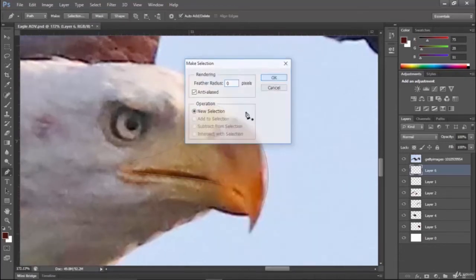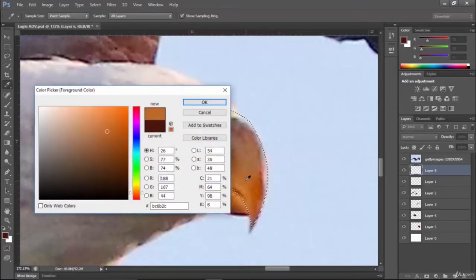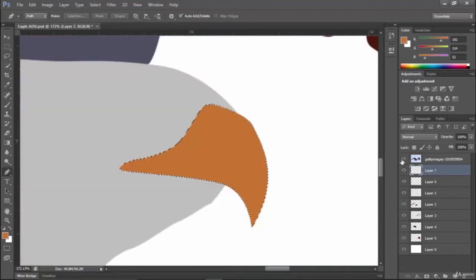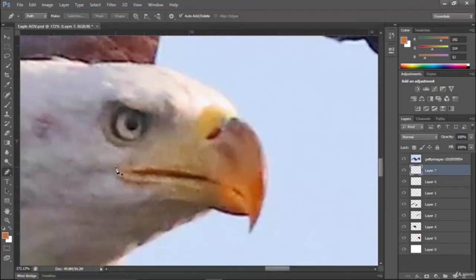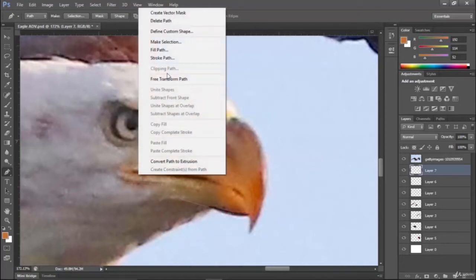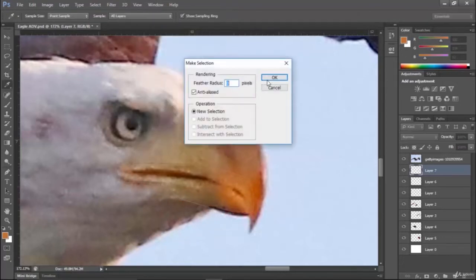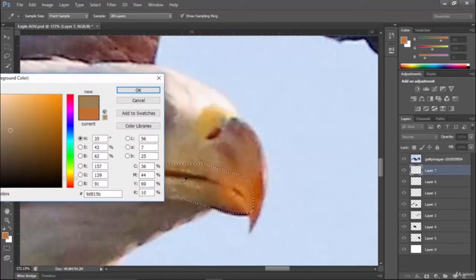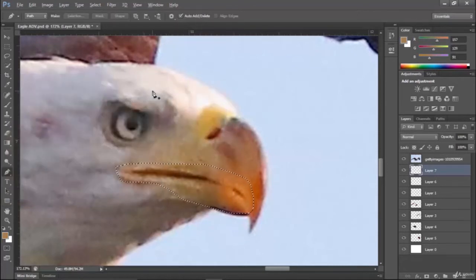Make selection, Alt backspace, Control D. The downward part, I'm overlapping it. Make selection, okay, and we'll select this color, Alt backspace, Control D.